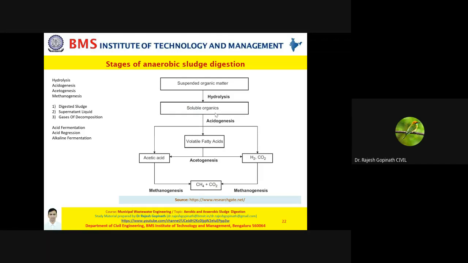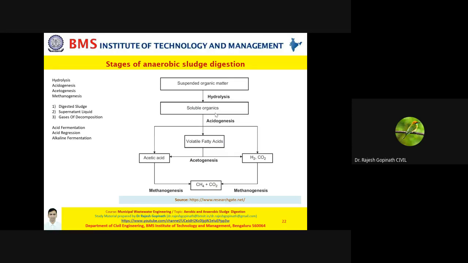Now what is the second step? The second step is acidogenesis. In simple words, it is nothing else but the production of acids, generation of acids. In this, the soluble organics which were produced by hydrolysis are transformed into volatile fatty acids, mostly C2 and C4 acids.